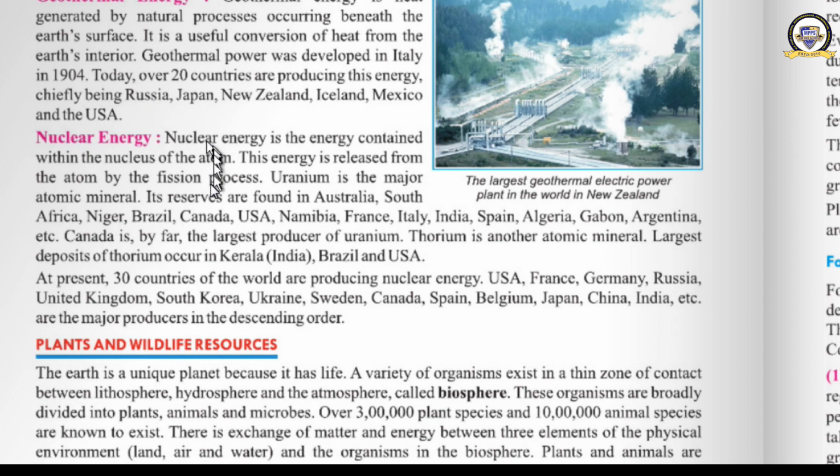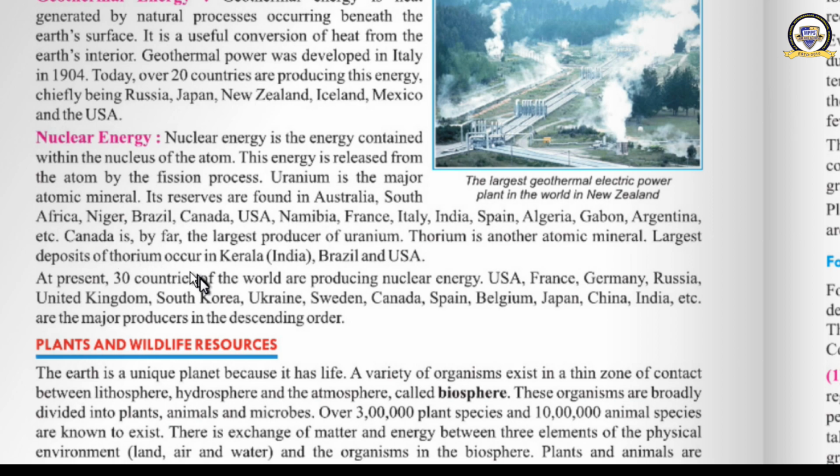Got it now? And what do we use in the nuclear fission process? We use uranium and thorium. There are two important atomic minerals, uranium and thorium. Its reserves are found in Australia, South Africa, Niger, then Brazil, Canada, USA, Namibia, France, Italy, India, Spain, Algeria, Gabon, Argentina, etc. The largest producer of uranium in the world is Canada.